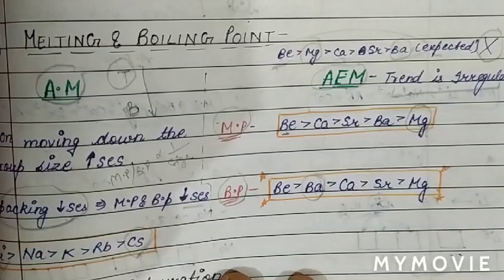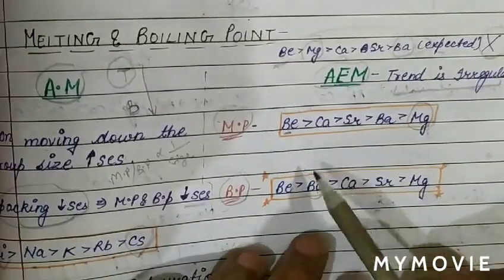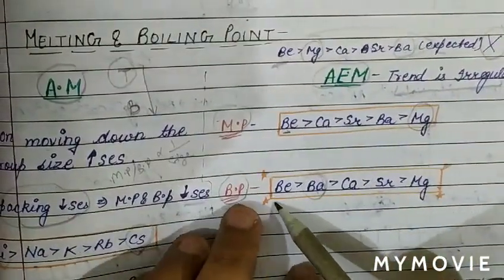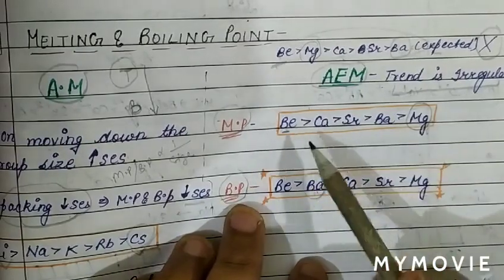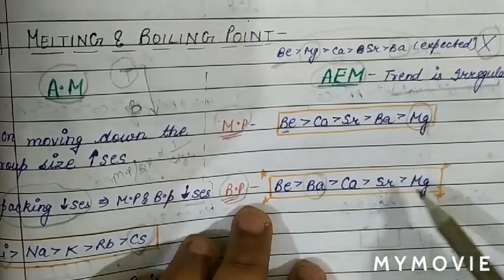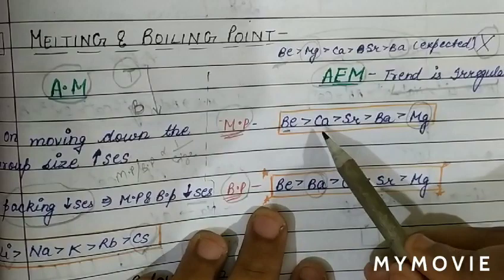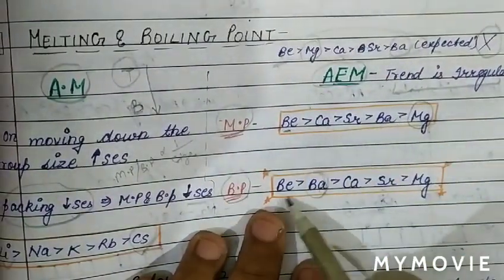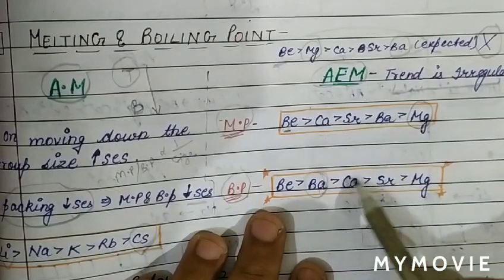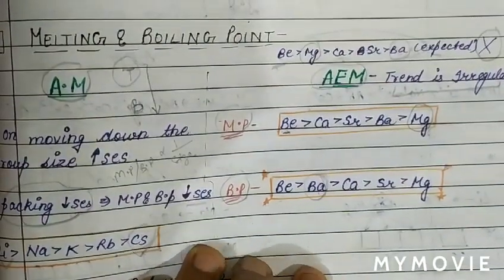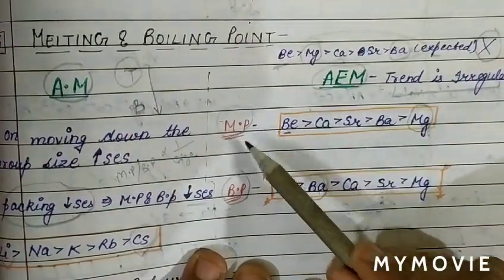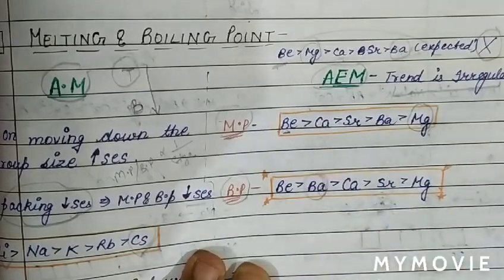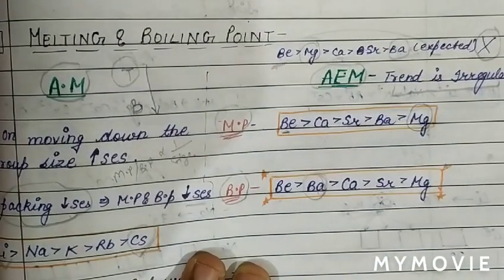So you have to learn that you will see only a slight difference in the boiling point, while the rest remains the same. Beryllium first, magnesium last, calcium, strontium, barium, while in this case barium comes first, then calcium and then strontium. So this is the melting point order of alkaline earth metals, and this is the boiling point order of alkaline earth metals.